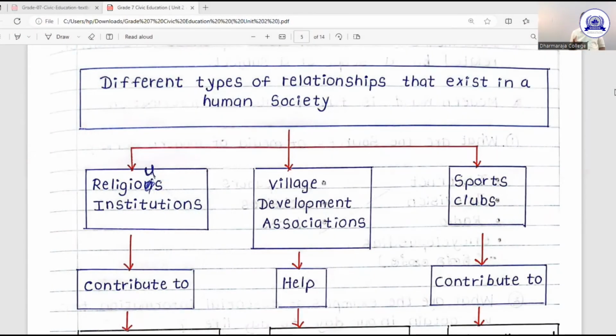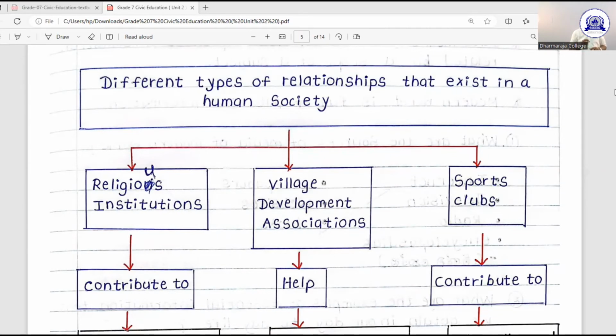Now, we are going to identify some other relationships in the society. First, you understand about family, parents, children, then the school, that means teachers and the students. After that, society, neighbors and relations. Now we are going to learn another 3 more places.